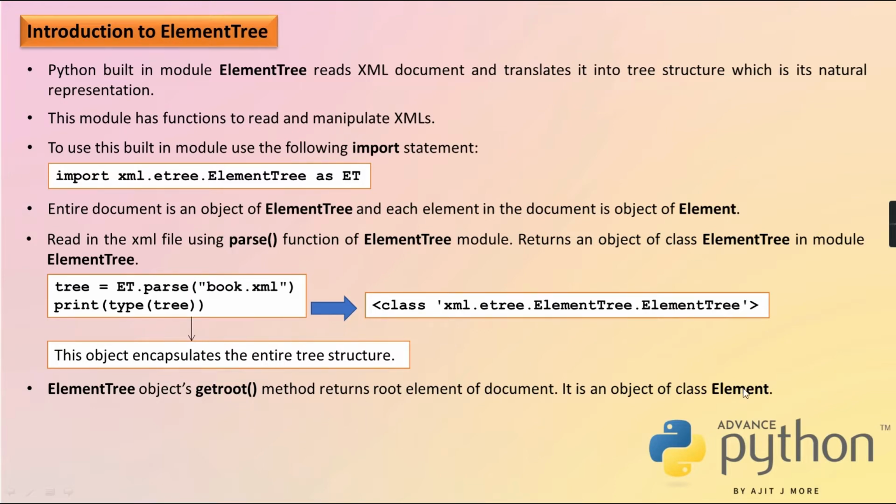The root is an object of Element, but the children are also objects of Element only. Each and every element is an object of class Element. And what is an element? Opening tag till closing tag, inclusive of everything. Whatever comes inside it is also part of that element. So can an element have an element? Yes. Can an element have text content? Yes. Can an element have an attribute? Yes. Clear?